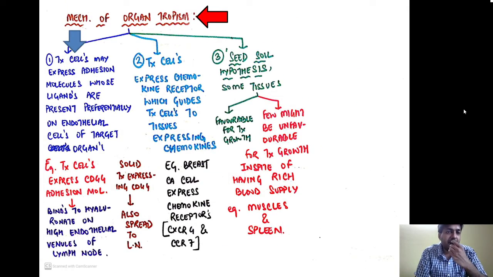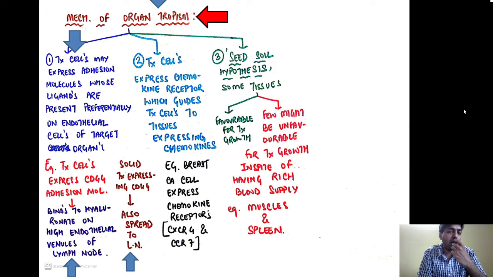So first mechanism, the tumor cells may express certain adhesion molecules whose ligands are present preferentially on the endothelial cells of the target organs. Example, the tumor cells express CD44 adhesion molecule which binds to the hyaluronate on the high endothelial venules of the lymph node. In simple terms, tumor cells expressing CD44 adhesion molecule most commonly metastasize to the lymph nodes. Even certain solid tumors which express the CD44 molecule also spread to the lymph node.